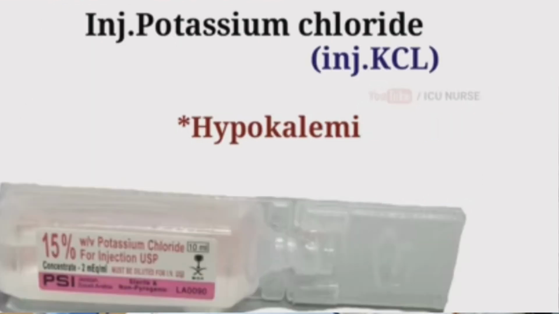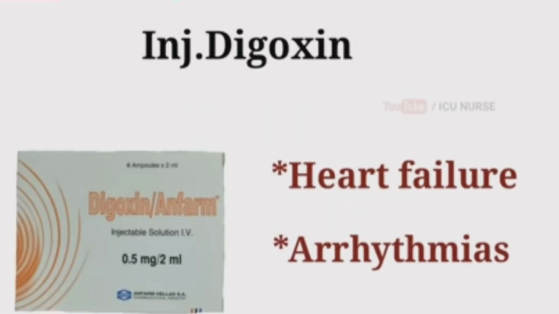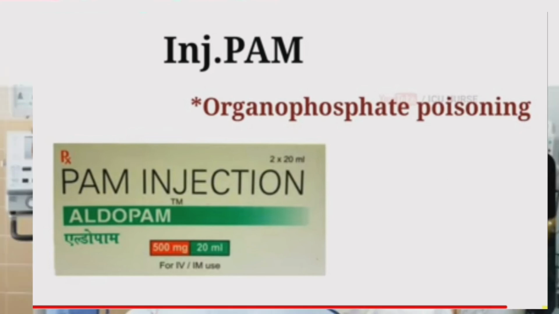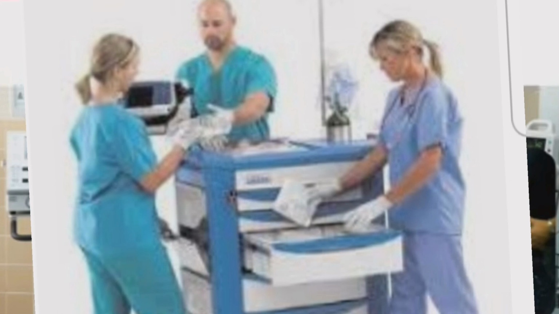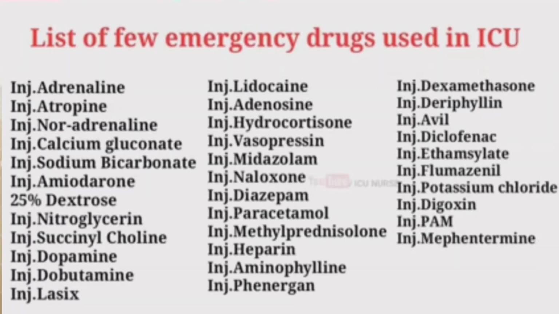Potassium chloride. Injection potassium chloride, KCl, is used to treat hypokalemia. Injection digoxin. Injection digoxin is used to treat heart failure and irregular heartbeats. Injection PAM. Injection PAM is used as an antidote for organophosphate poisoning. Injection pheniramine is used to treat low blood pressure and hypertension. Next, list of a few emergency drugs used in the ICU.